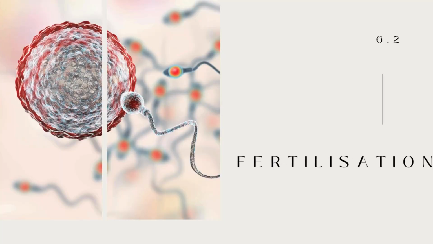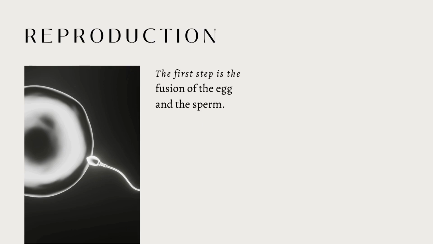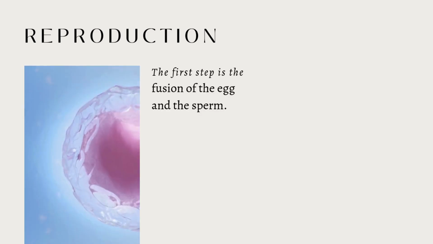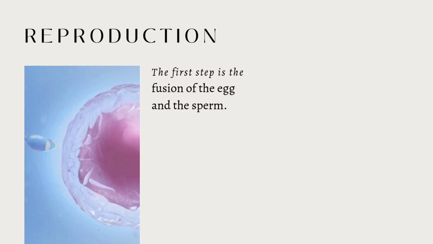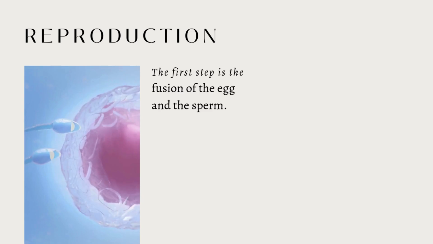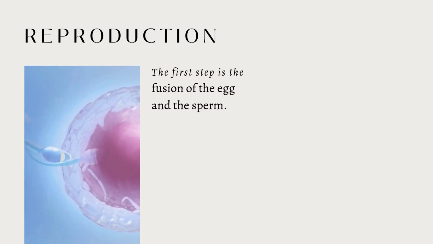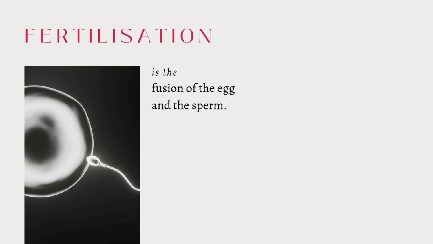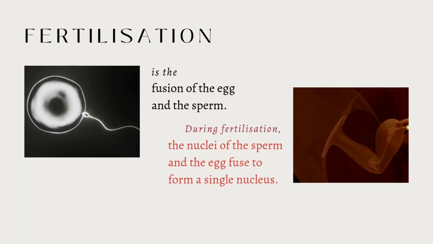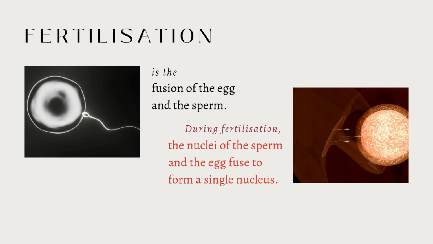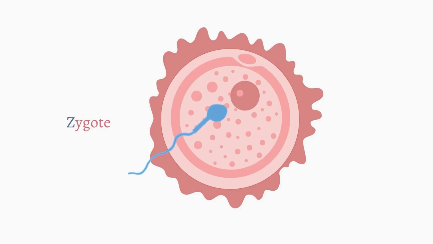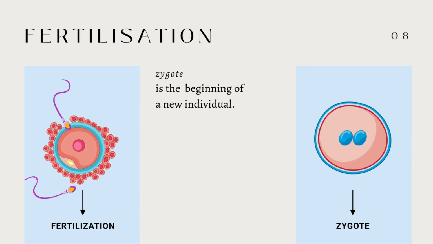Next is fertilization. The first step in the process of reproduction is the fusion of a sperm and an ovum. When sperms come in contact with an egg, one of the sperms may fuse with the egg. Such fusion of the egg and the sperm is called fertilization. During fertilization, the nuclei of the sperm and the egg fuse to form a single nucleus. This results in the formation of a fertilized egg or zygote. Did you know that the zygote is the beginning of a new individual?